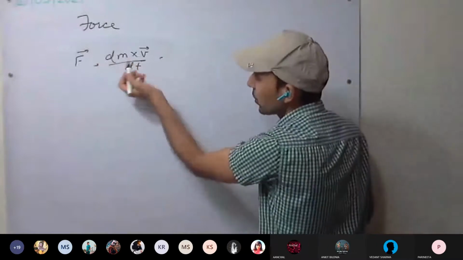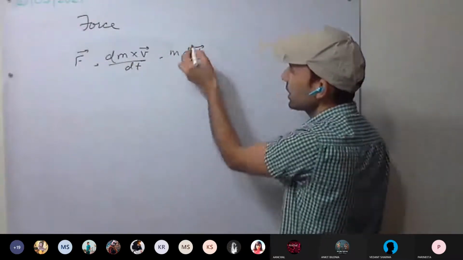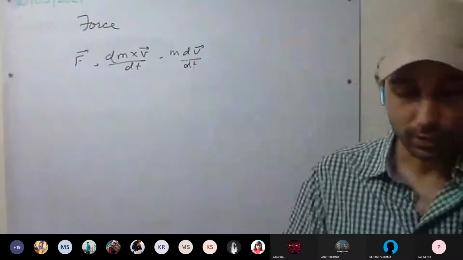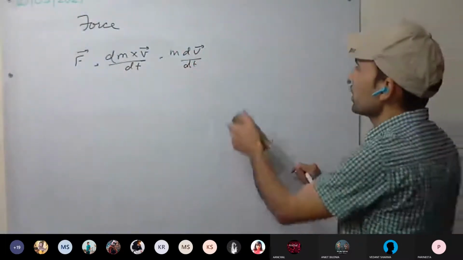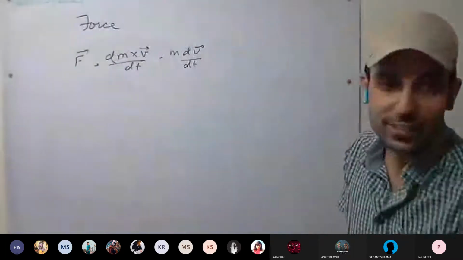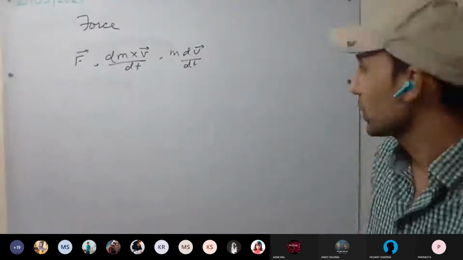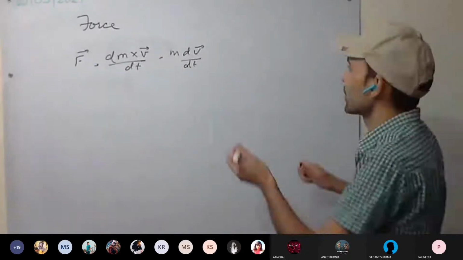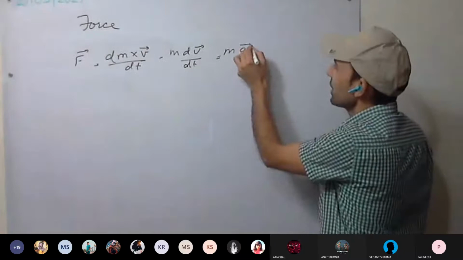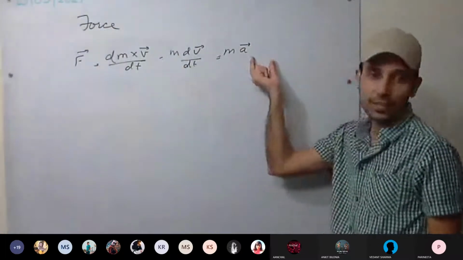Now since mass is constant, we can take it out of d/dt. And what is this? Change in velocity with respect to time, the rate of change of velocity. This we have studied a lot last year. Whenever there is change in velocity, what comes into play? Acceleration. Good. And acceleration is a vector quantity. So force is nothing but mass into acceleration.